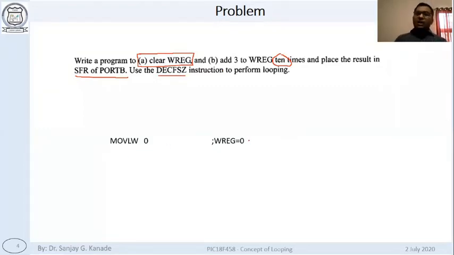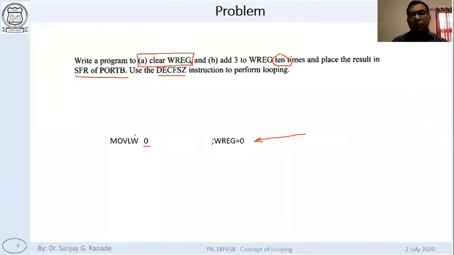I will tell you other ways as the time goes on, as we move on to more instructions. This is the simplest way that we have seen already, right? MOVLW 0. What it does here is the literal that goes to W. So W has become now 0.